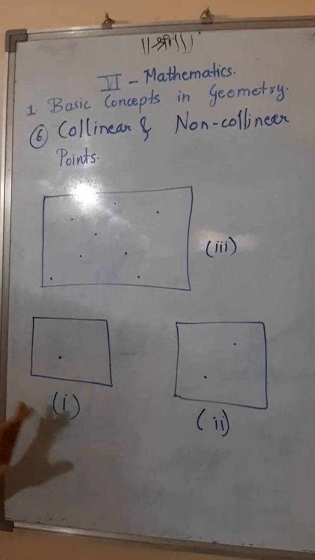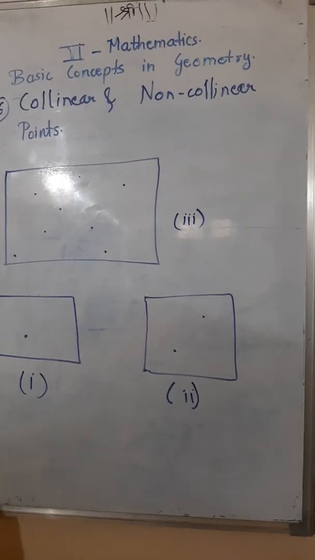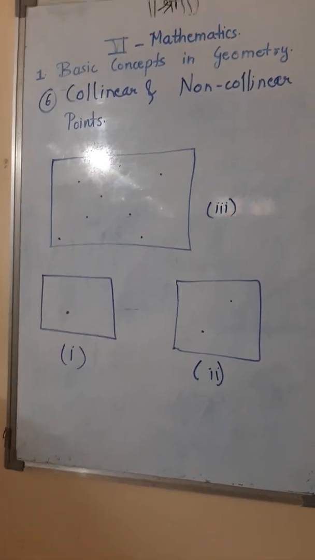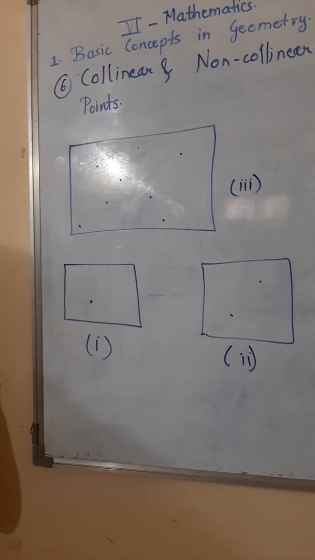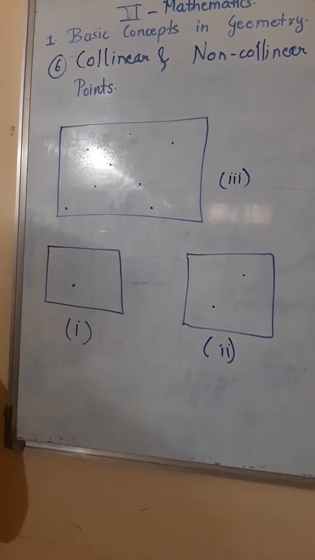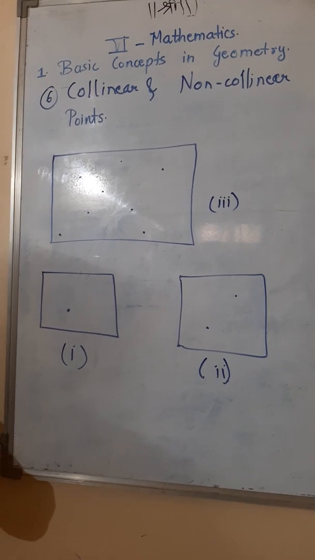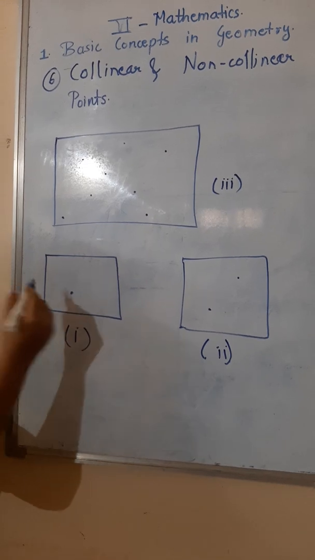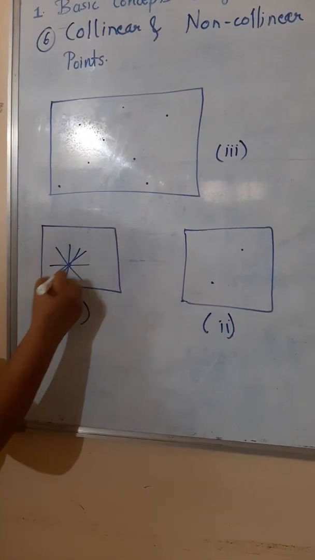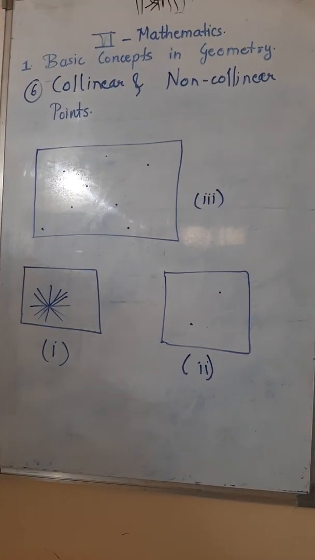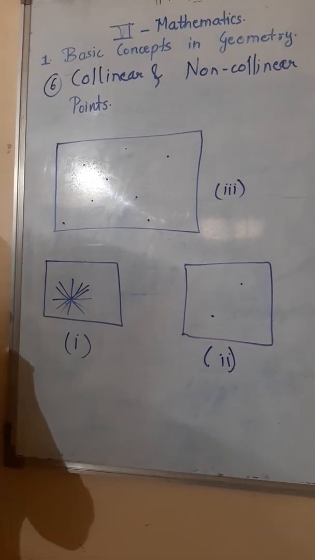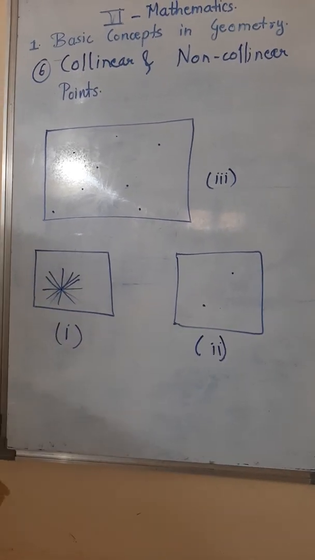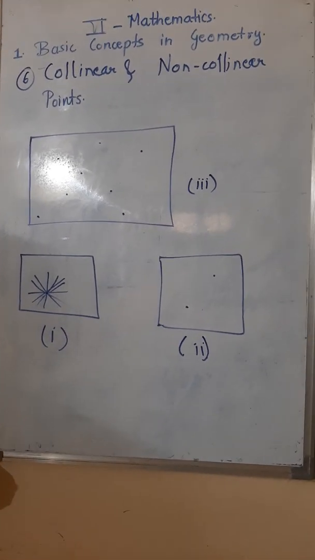So now here you can see diagram 1, diagram 2 and diagram 3. Now first we'll go to diagram 1. Can you see a small point there? Yes. We'll just revise. How many lines can we draw? Very good. We can draw infinite lines. For example, in this way we can draw many lines. These lines are called concurrent lines, and this point is called the point of concurrence.